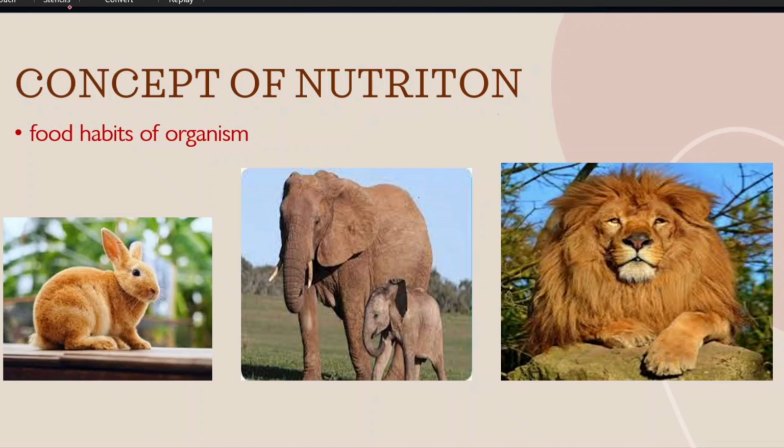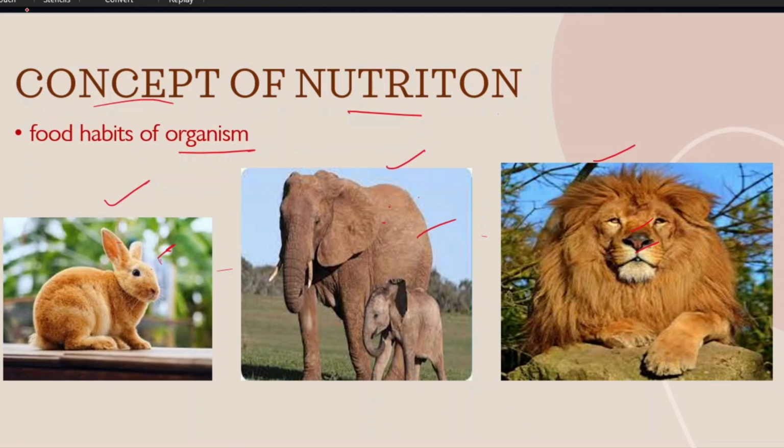Next, let us know the concept of nutrition. The main intention of nutrition is to know the food habits of the organism. Here is one rabbit, an elephant and a lion. First of all, we have to know what the rabbit eats, what food material is taken by the elephant and the lion. After knowing the food habits of the organism, we have to start giving the food material. Rabbit does not eat chicken and mutton.